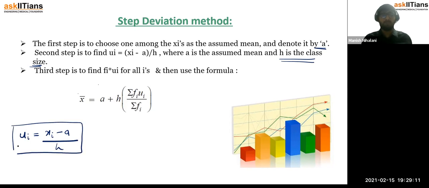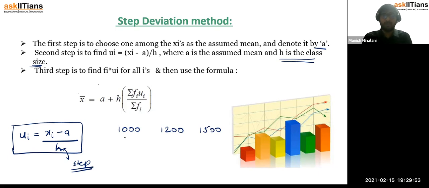Now in the assumed mean method we were just subtracting the assumed mean from each observation. Here you also have to divide by the step. Your h is your step. Now this step can be as per your choice, but usually we take it as the class size. But if some students wish to take h as any other value, say the observations, even after subtracting the assumed mean, are coming as 1000, 1200, 1500 and so on, in that case you can reduce your observations by dividing them throughout by 100.